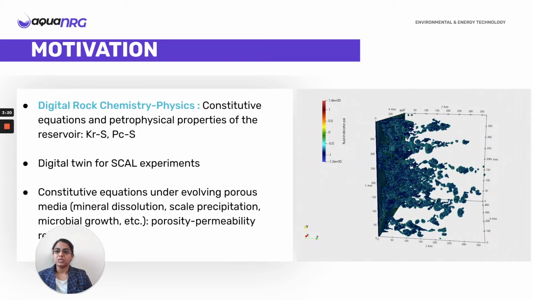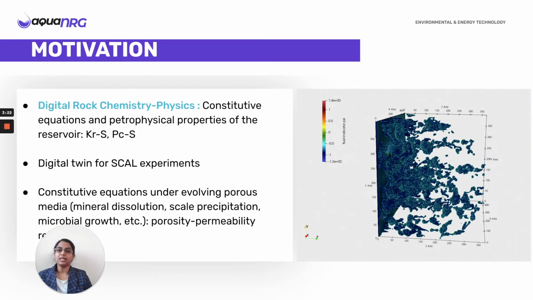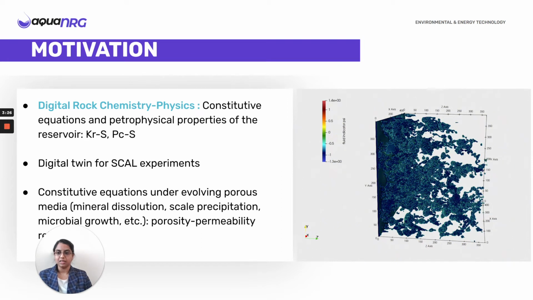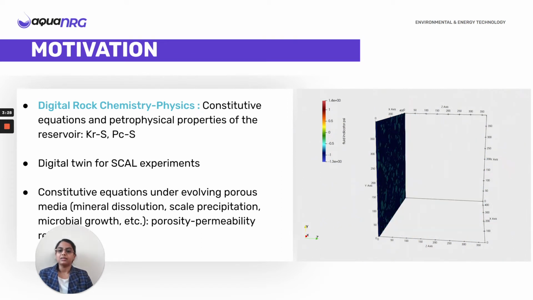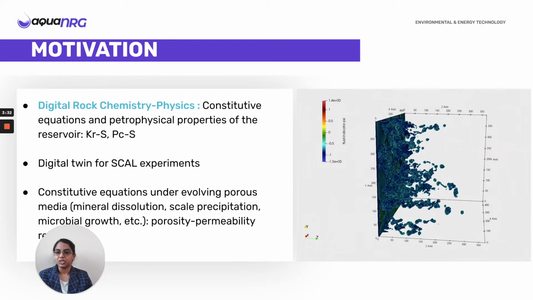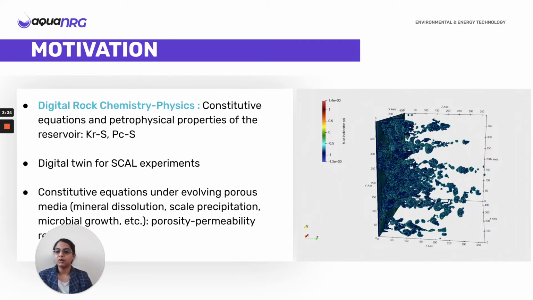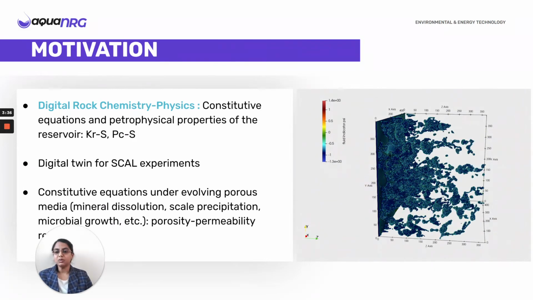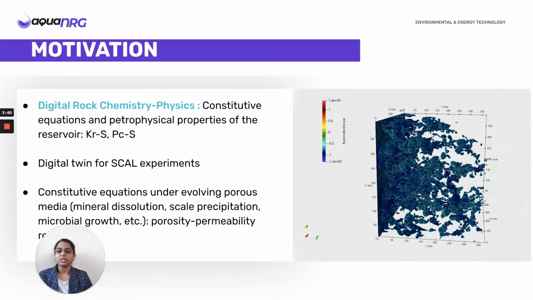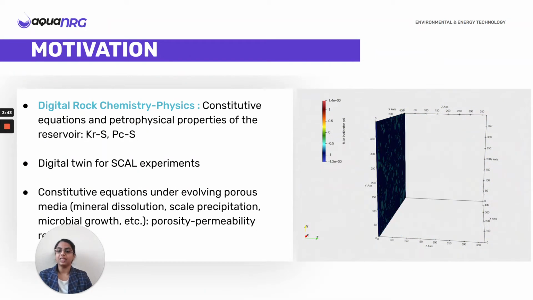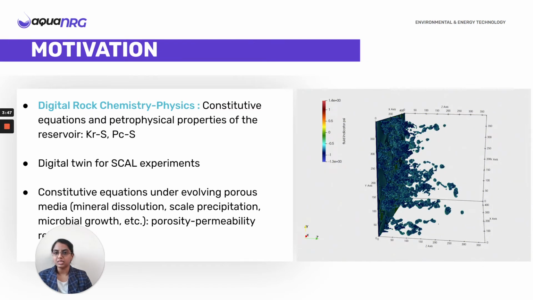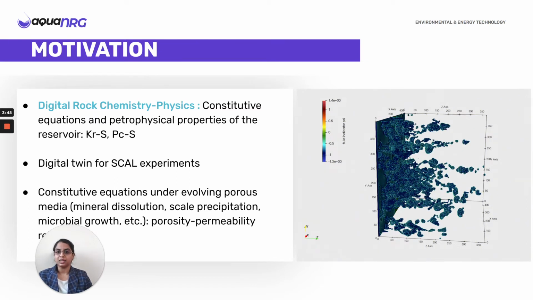But one of the drawbacks of this digital rock physics is that it does not include the complex biogeochemical fluid rock interactions that occur. Hence, our web-based application performs what is known as digital rock chemistry physics. It includes equations which can solve for this complex fluid rock interaction phenomena, and in addition to that, it uses cloud-based technologies for conducting massive high-performance cloud computing calculations.